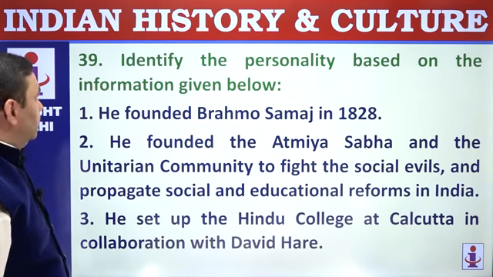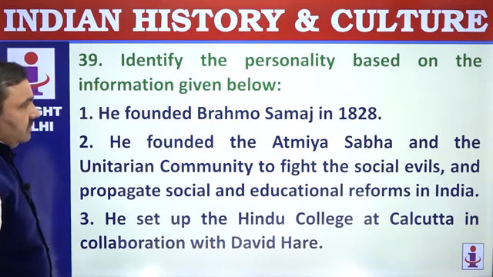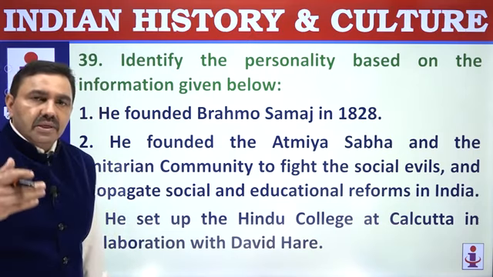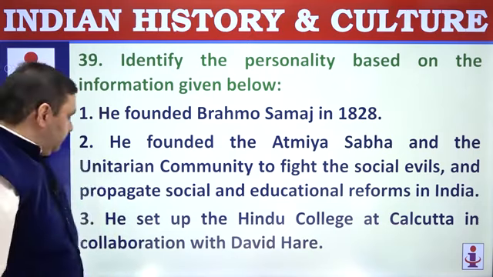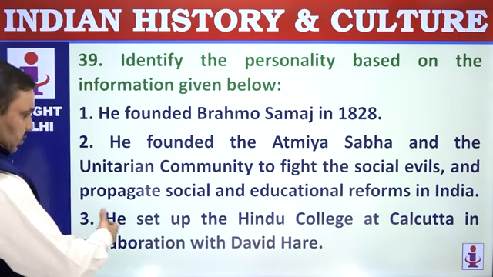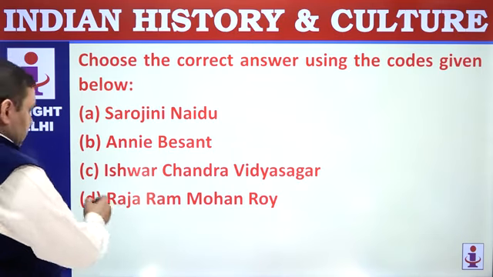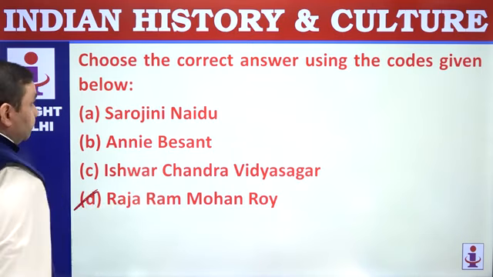Identify the personality based on the information given below. He founded Brahma Samaj in 1828. He founded Atmiya Sabha, so automatically you know the person was Raja Ram Mohan Roy. He set up Hindu College in Calcutta with David Hare. Raja Ram Mohan Roy, that is D.